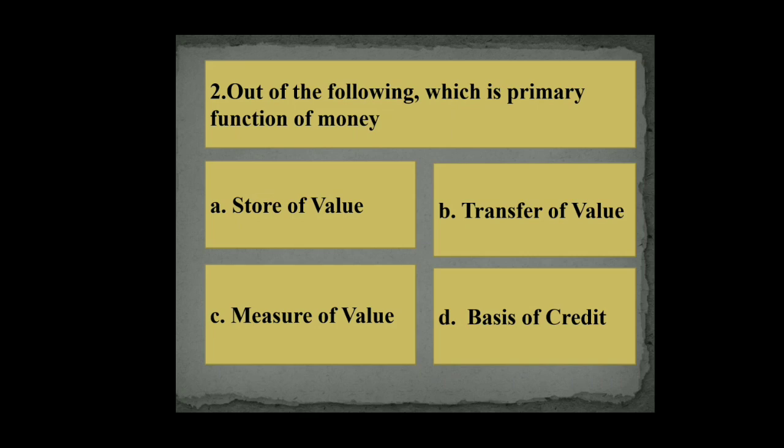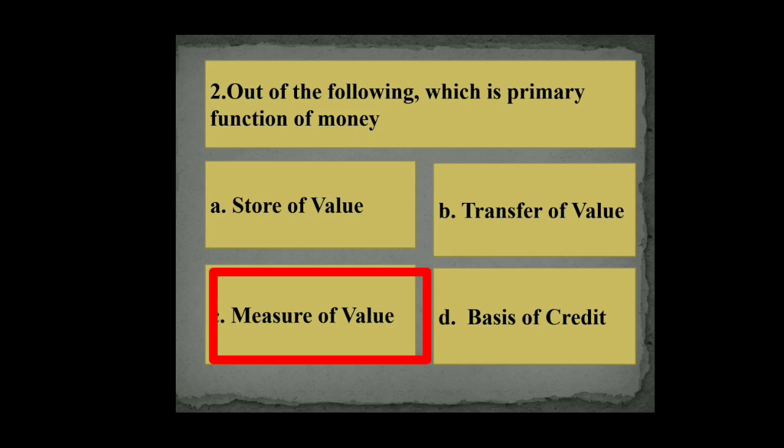So the primary function of the money is measure of value, as store of value and transfer of value, these are the secondary function of the money. Therefore, C is the correct answer of this question.